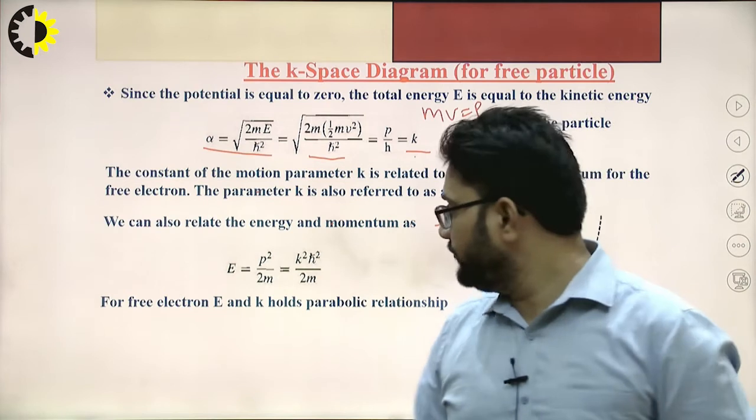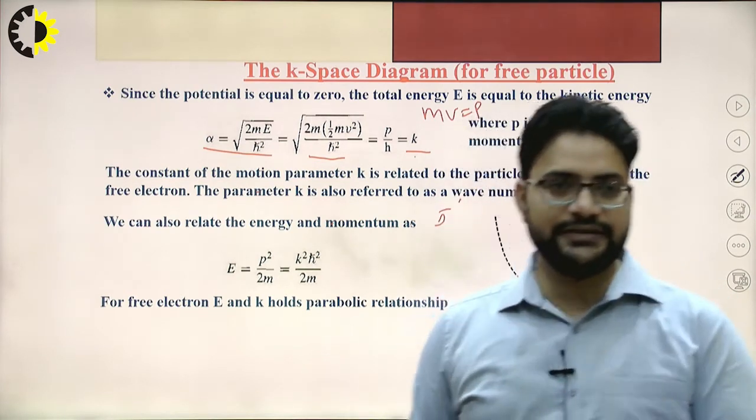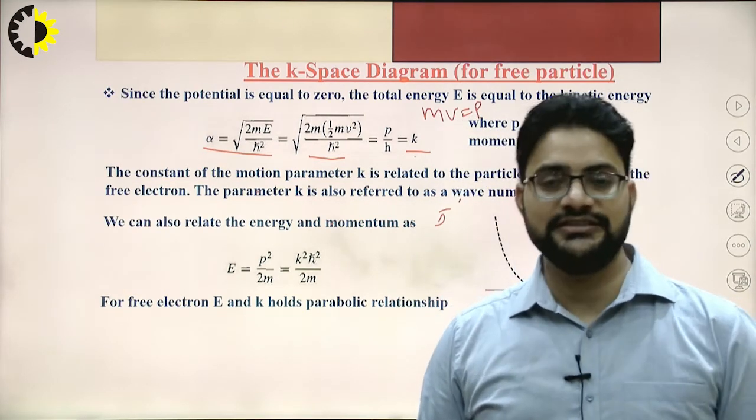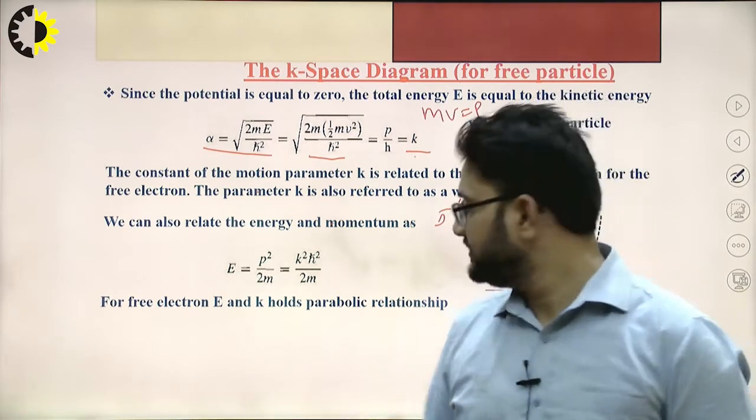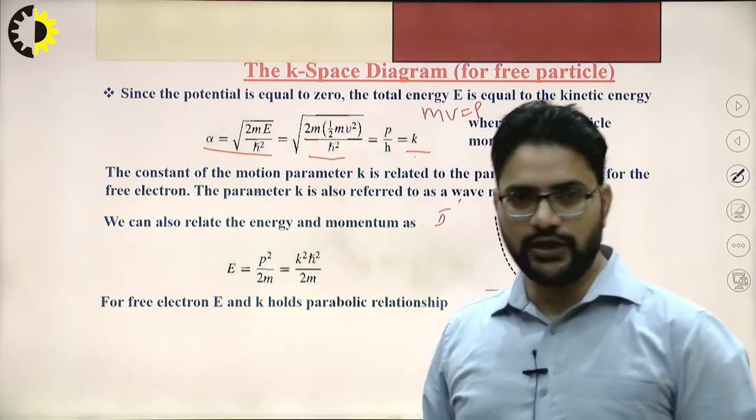Now we can relate the energy and the momentum as E is equal to p square divided by 2m. So how do we get this?